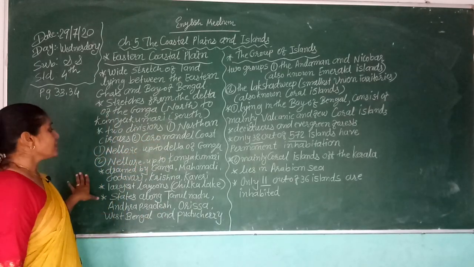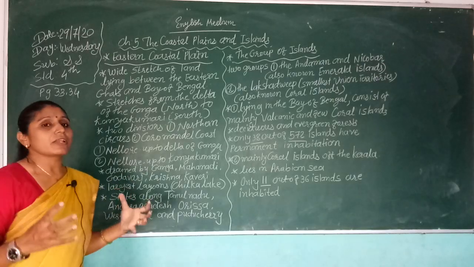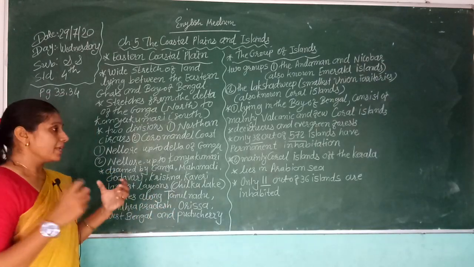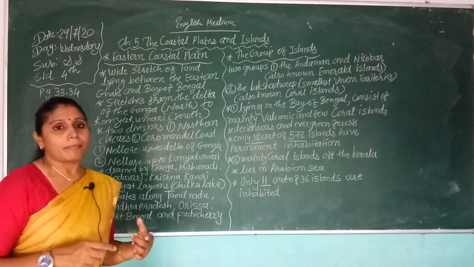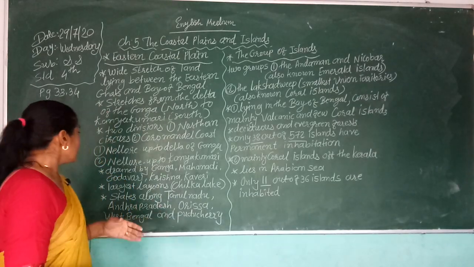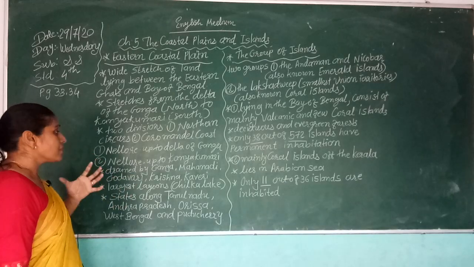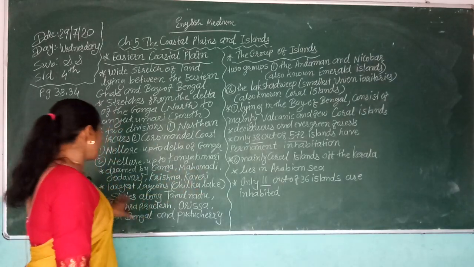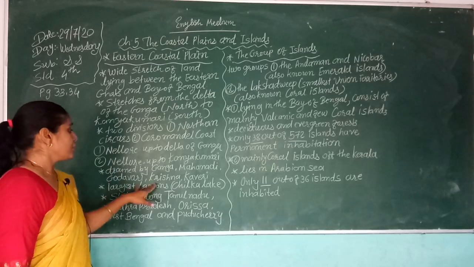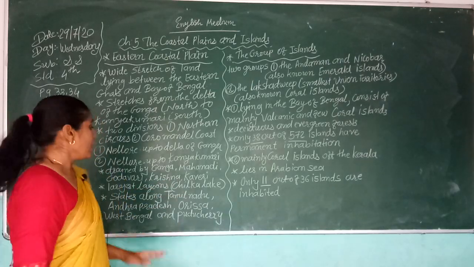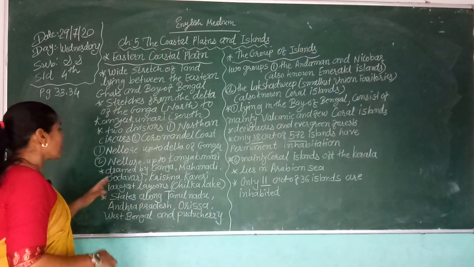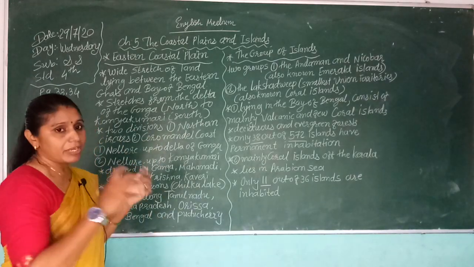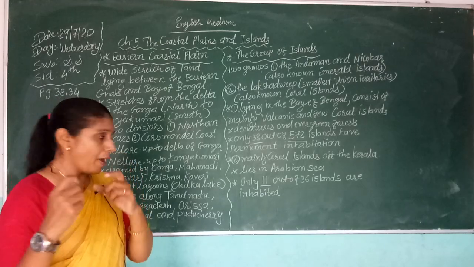It is drained by many major rivers. The western side also has many rivers, like the Tapti and Narmada, but here the major rivers are the Ganga, Mahanadi, Godavari, Krishna, and Kaveri. These major rivers drain this area and meet the Bay of Bengal along this coastline.